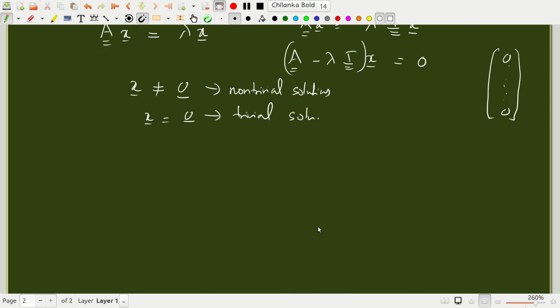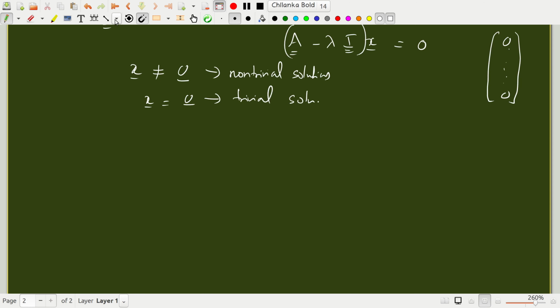Okay, so we are interested in non-trivial solutions. In order to have non-trivial solutions, non-trivial eigenvectors, we require that the determinant of A minus lambda I must be 0.